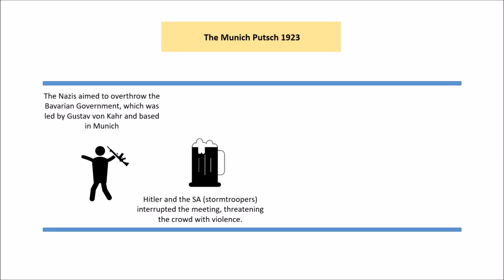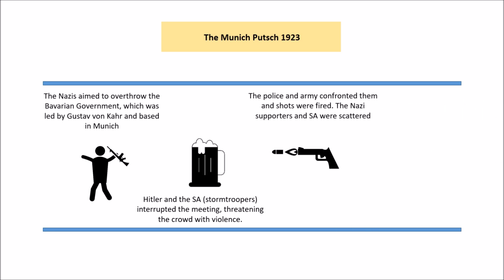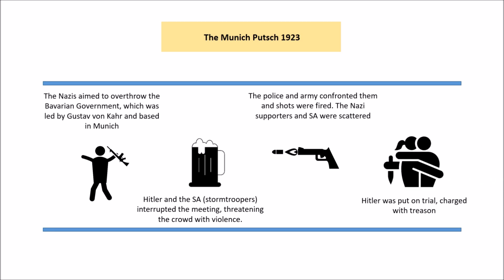So the day after, when the Nazis try and seize Munich and they try and march on Munich, they're actually met with the army and police, and there's fire shots, and the Nazi supporters and the SA are scattered and they kind of run away. But Hitler is arrested and he's charged with treason, which could have led to death, but actually they're very lenient on Hitler and he only gets 9 months. And actually what it does do is it increases his popularity and his fame within Germany.